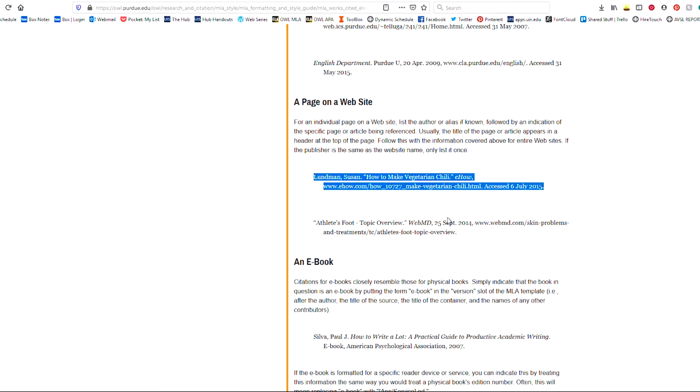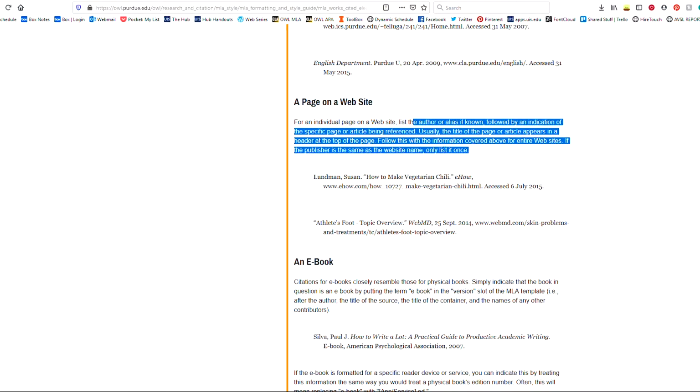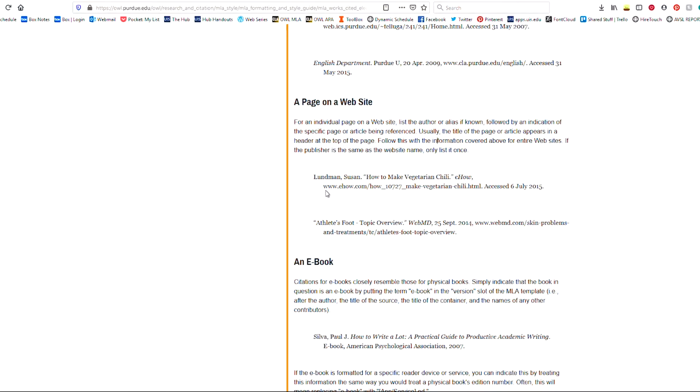I see a couple of examples, and we can get a sense of what needs to go into it by the little paragraph of text above. We can see here we have the author, the title of the page, the title of the website, and you can see the pages in quotes and the websites in italics. There should be a date here if it's possible to find, as you can see in the second example, and then we have the URL.